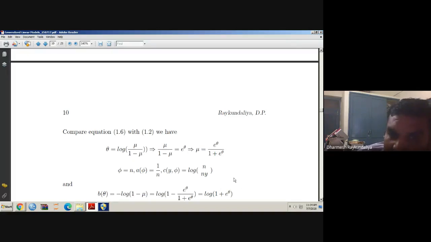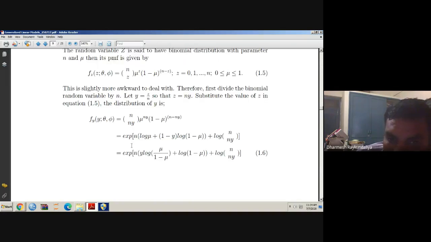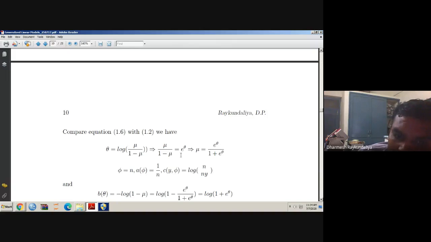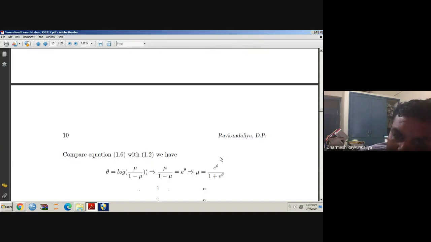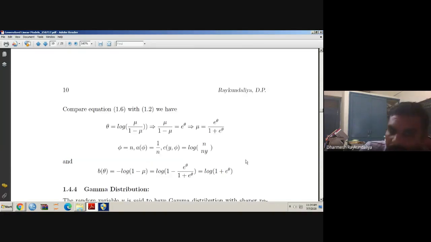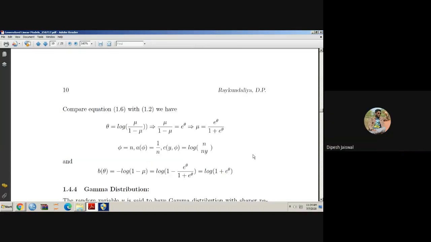And here in the denominator, it is 1 by n. If you take this n into the ratio, it is written as 1 by n. So here phi is equal to n, so a of phi is equal to 1 by n. And what is c of y, phi? It is log n choose y. Is that clear?